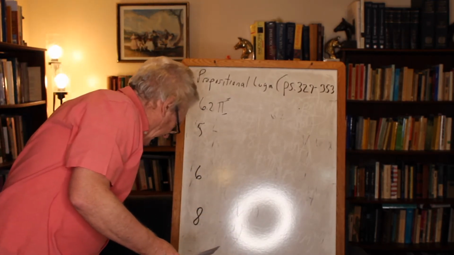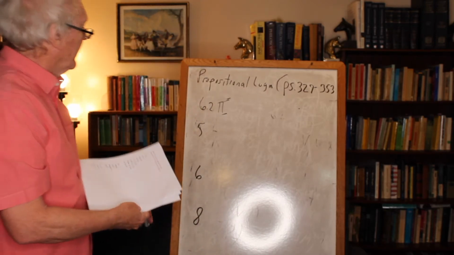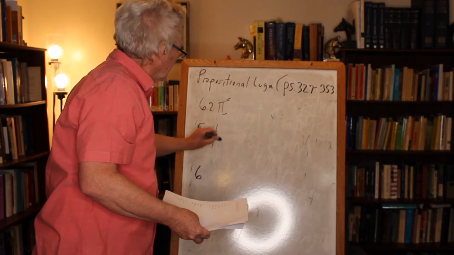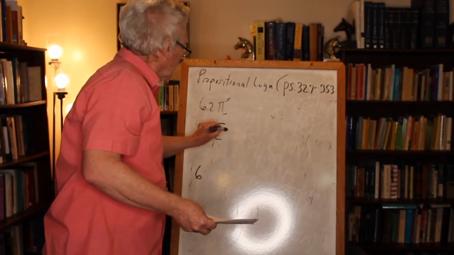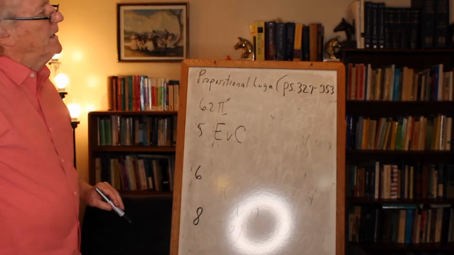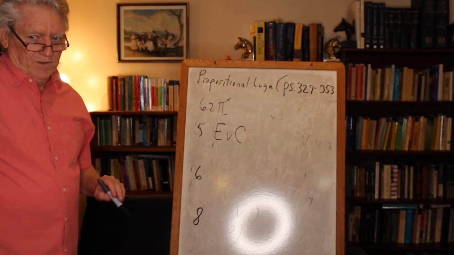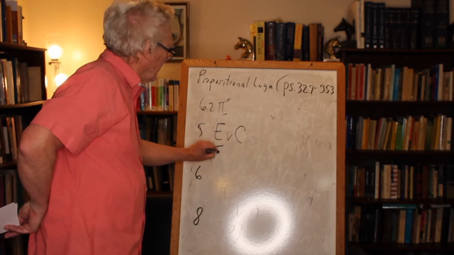Number 5 says Edison invented the telephone, or Custer was killed by the Indians. Okay, so Edison invented the telephone would be represented by E for Edison. Or Custer was killed by the Indians. We're just going to use the wedge and then C for Custer. Well, Edison did not invent the telephone. Alexander Graham Bell did. So that would be false for the Edison part.